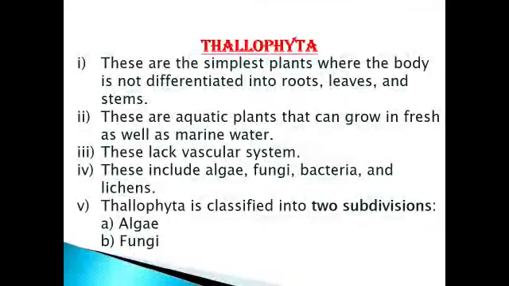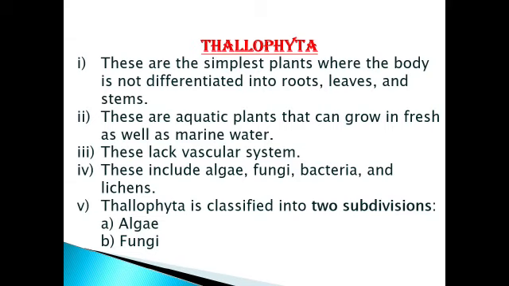Now what is the meaning of Thallophyta? If you look at the term, we come to know that it contains two words, thallo and phyta. Thallo means plant body without roots, stems and leaves. In the previous slide I explained that cryptogams are not differentiated into stem, roots and leaves, so the same characteristic must apply here, right?